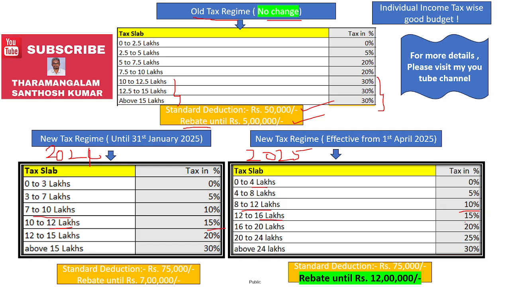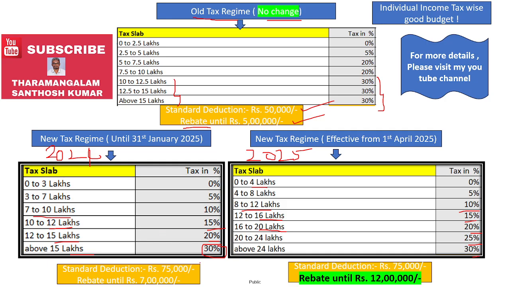In the 2024 new tax regime, 15 lakhs was for 20%, whereas in 2025 it is 20 lakhs for 20%. In the 2024 new tax regime they maintained 30% above 15 lakhs, whereas now they have split it: 20 to 24 lakhs is 25%, and above 25 lakhs it is 30%.